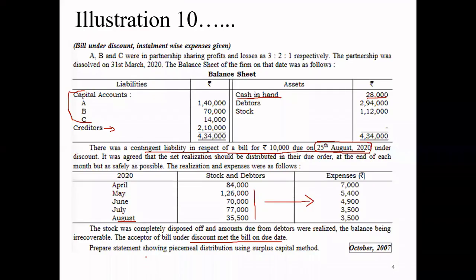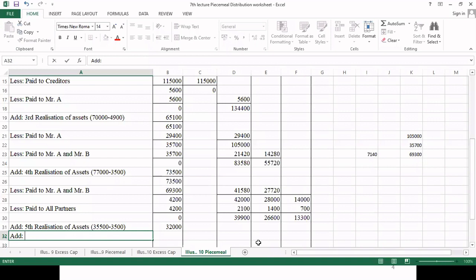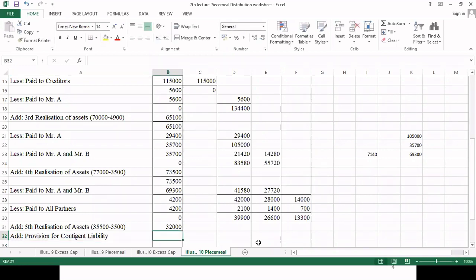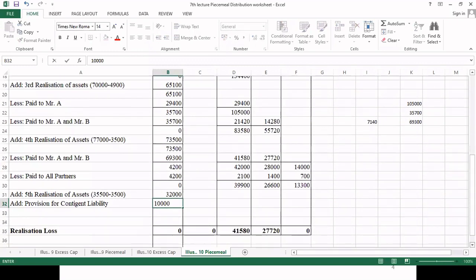Now see here, finally the acceptor of the bill under discount met the bill on the due date. That means they accepted it. So we will add provision for contingent liability 10,000. So the total cash available is